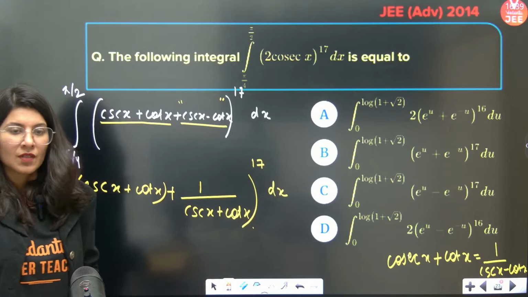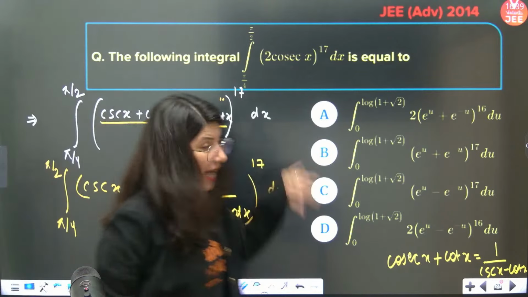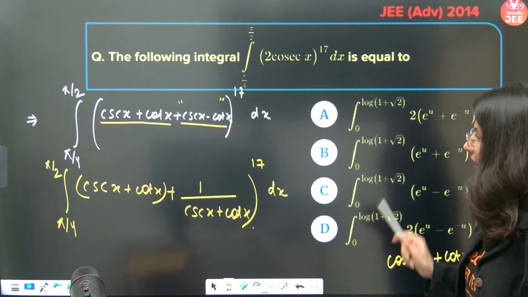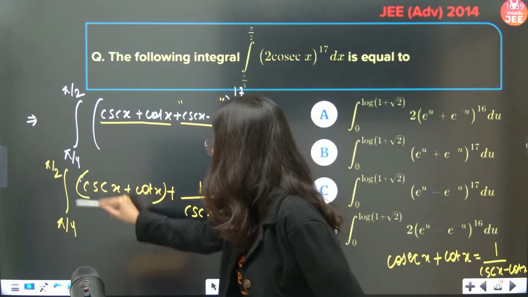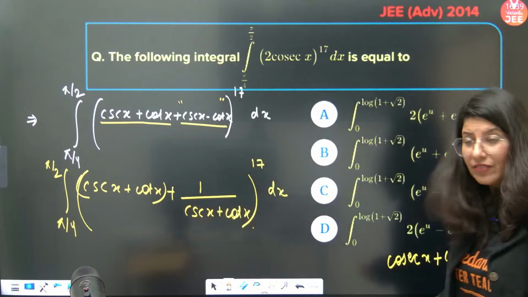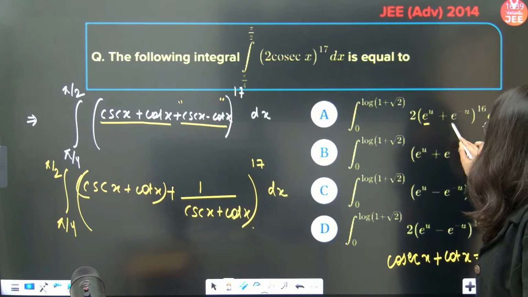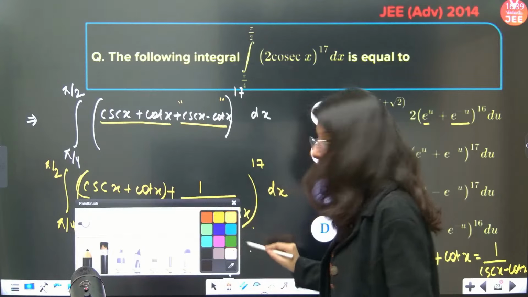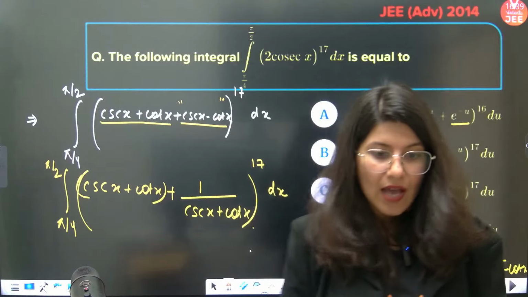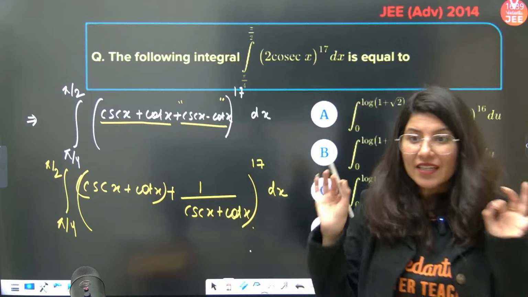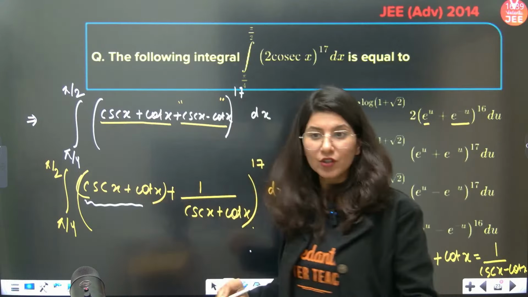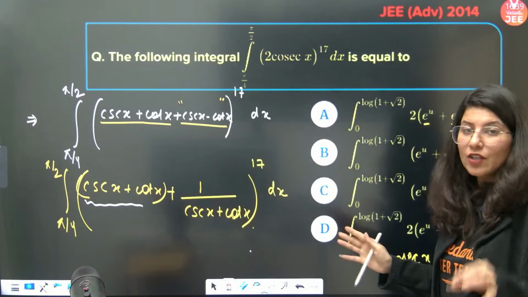Okay. All right. Now understand. As per the options, we can clearly see that in the bracket we have e power u and e power minus u. These options are clearly hinting that you should put this as e power u, because you are not calculating the value of the integration.